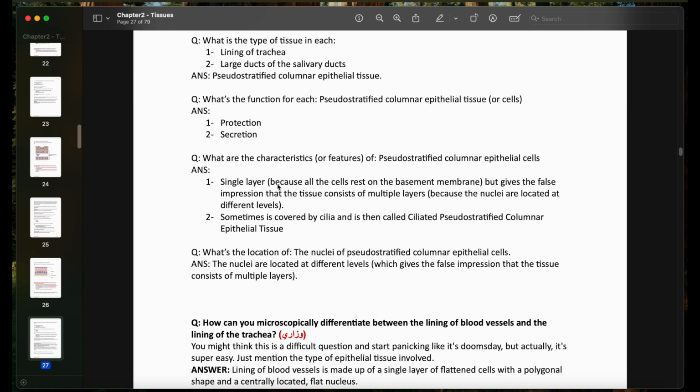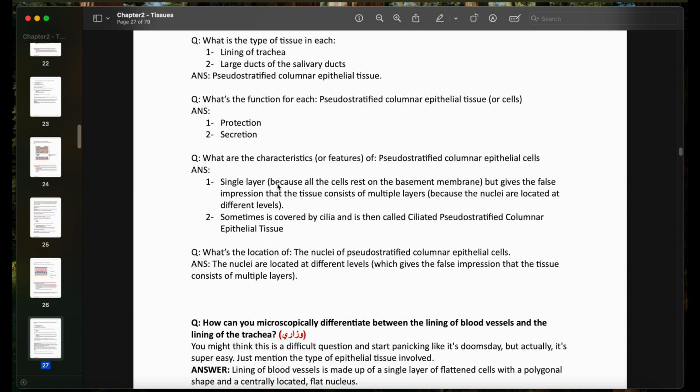Question: what are the characteristics or features of the pseudostratified columnar epithelial cells? If they ask you about the cells here, it is single-layered because it is considered simple. And why is it considered simple? Because all of these cells rest on the basement membrane. But it gives the false impression that the tissue consists of multiple layers because the nuclei are located at different levels.